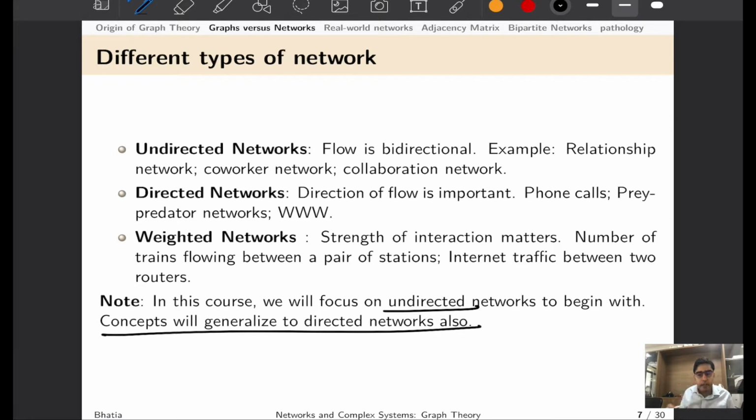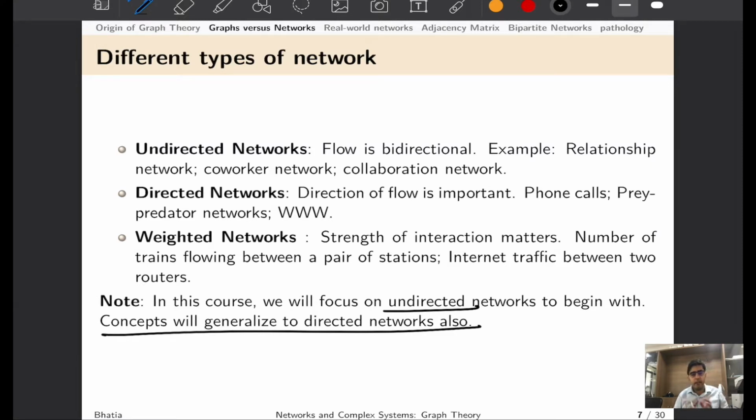Similarly, there are some other aspects that we need to be mindful of, where we have to account for strengths, or what is the weight associated with each edge. For example, multiple trains running between station A and B, and that has to be accounted for, and we study them under the umbrella of weighted network, which would be a special topic of discussion in our journal clubs.